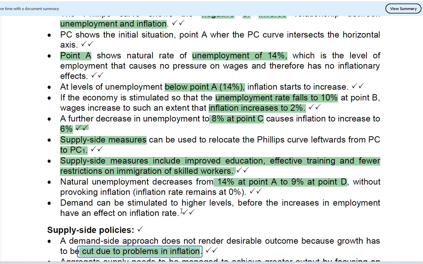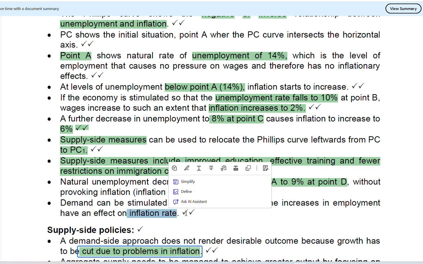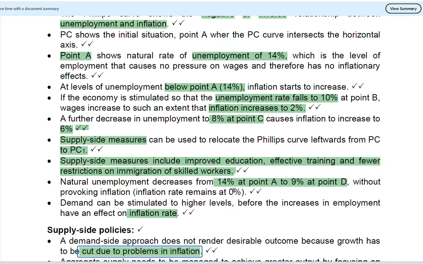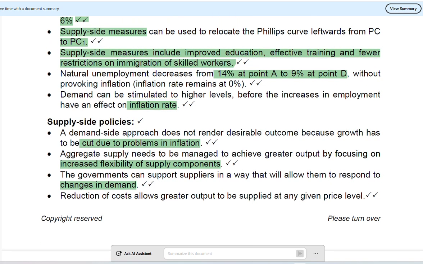Demand can be stimulated to high levels before a decrease in unemployment has an effect on the inflation rate. So that is where we are looking at point D. With supply side policies, a demand side approach does not render a desirable outcome because growth has to be cut down due to problems of inflation.